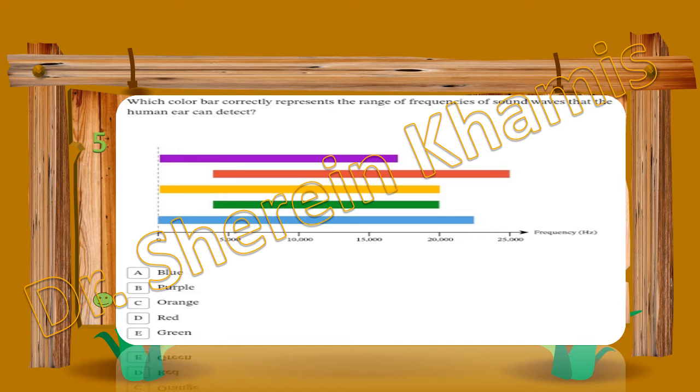Okay, what do you think is the frequency range the human ear can distinguish? We have the orange color here, from 0 to 20,000. The human ear can detect the sound wave of frequency from 0 to 20,000 hertz. Here is the right answer, the orange line from 0 to 20,000 hertz. Below 0 can't be heard, and a maximum of 20,000 hertz can be heard by the human ear, or can be detected. Okay, let's go to question 6.